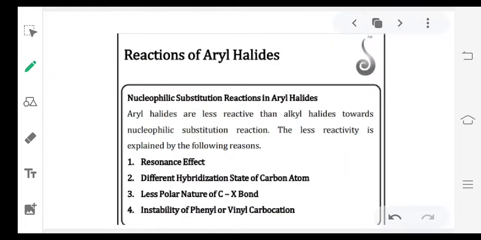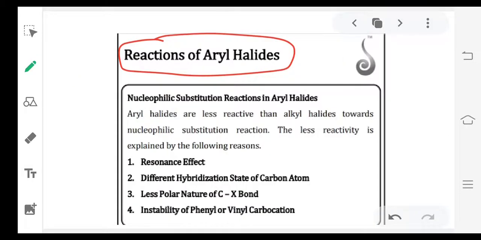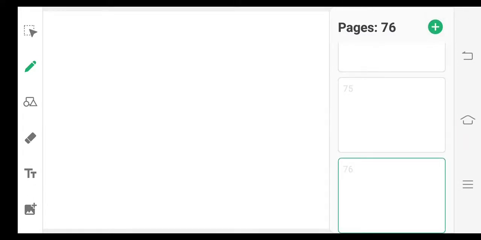So today we will discuss the reactions of aryl halides. So today's topic is reactions of aryl halides. Aryl halide means halogen attached to benzene ring.